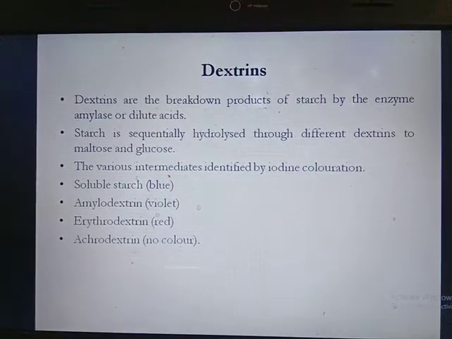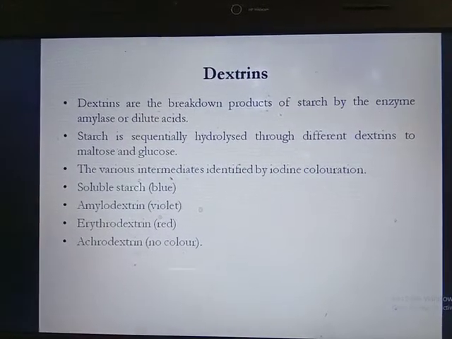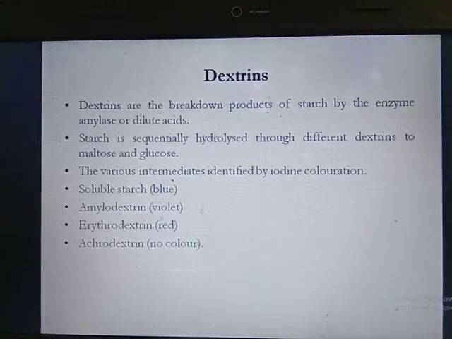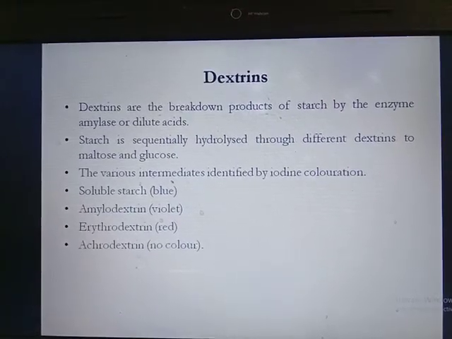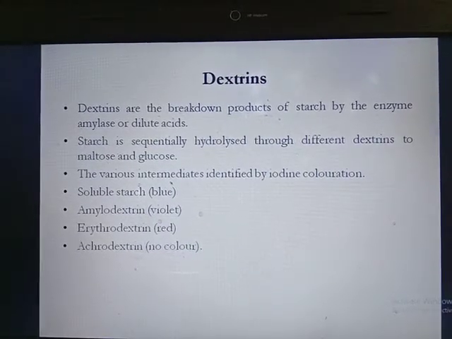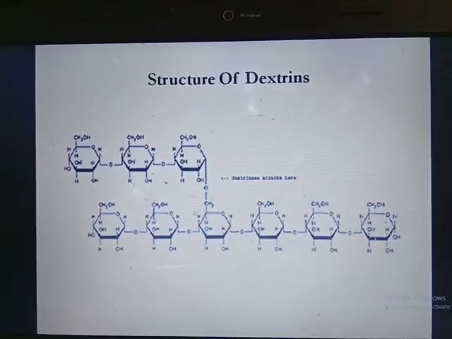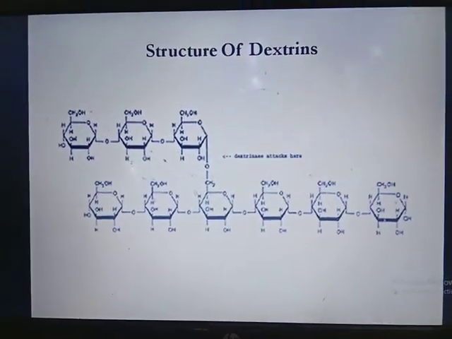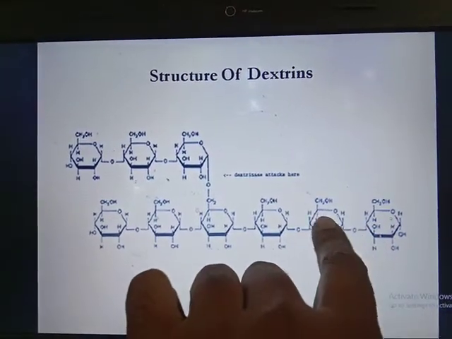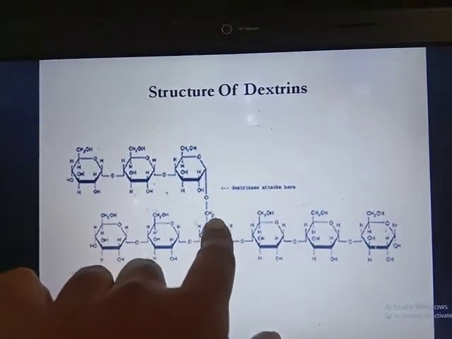If it is soluble starch, then it produces a blue color. When amylodextrin is further metabolized, it produces a violet color. Erythrodextrin produces a red color, whereas achrodextrin does not produce any color. The structure of dextrin is similar to starch. It contains amylopectin-like structure with alpha 1,4 bonds, and after every 24 to 30 residues it contains an alpha 1,6 bond.